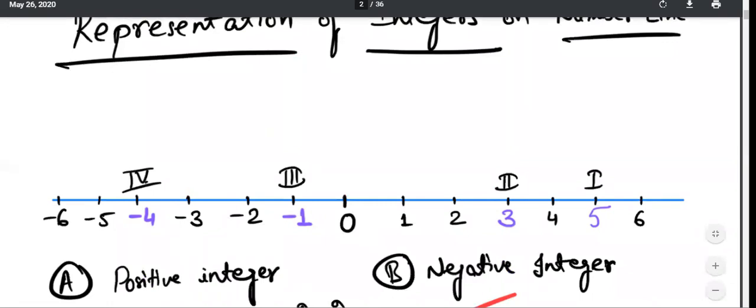So the second topic was representation of integers on the number line. Real numbers are the numbers that we can count, or basically that we usually study. Imaginary numbers are the numbers which do not exist. So Arav, you need not worry about imaginary numbers for now.